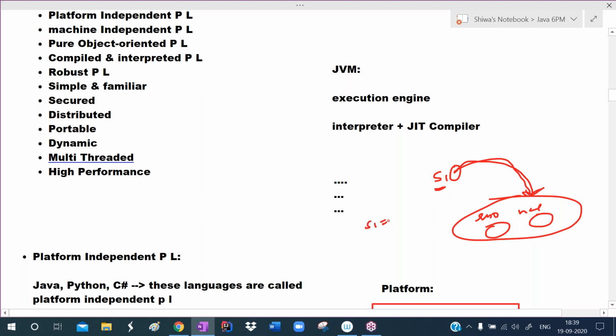For example, I am writing the statement S1 equals null. So now this reference will be gone. Now S1 has a null address. S1 has no address, which means this object is not accessed by any reference variable. So this is an unwanted object. For example, I'm running another program. Now memory is not sufficient. At that time, the garbage collector automatically destroys this memory because this memory has no reference with any object.